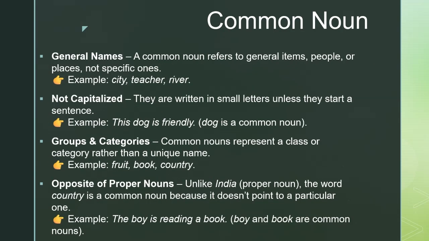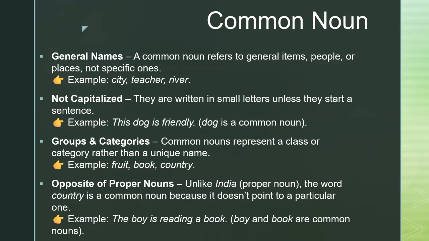Now, let's move to common noun. A common noun is a word that gives a general name to people, places, or things instead of pointing to something specific, as opposed to proper noun. For example, words like city, teacher, or river are common nouns. Unlike proper nouns, common nouns are not capitalized unless they appear at the beginning of a sentence. For example, in the sentence, this dog is friendly, the word dog is a common noun.